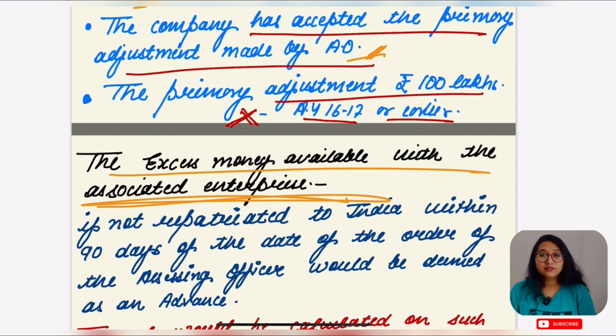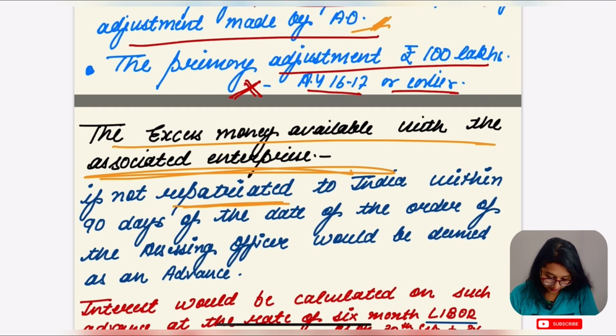That if there is such a transaction between an associate enterprise and the SSE, in that case they have to repatriate that excess amount to India, right?